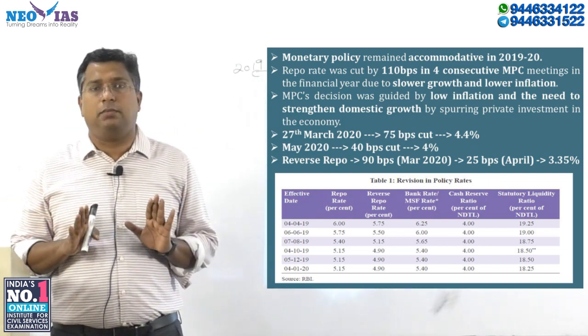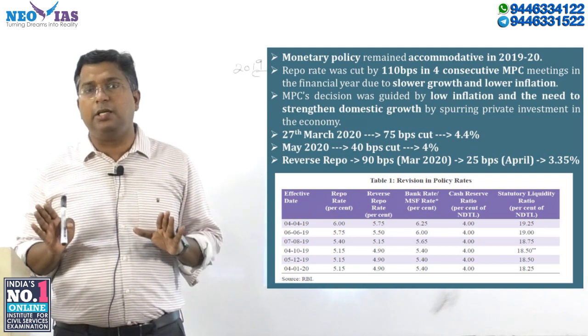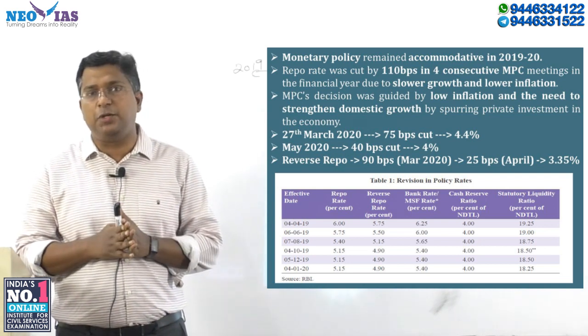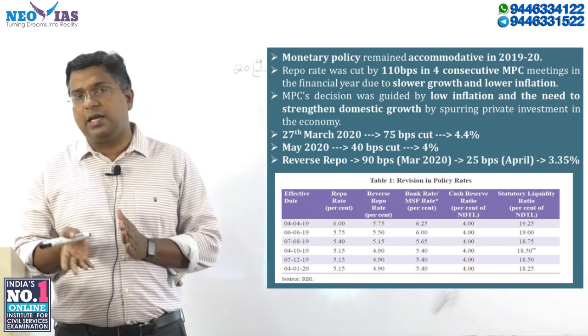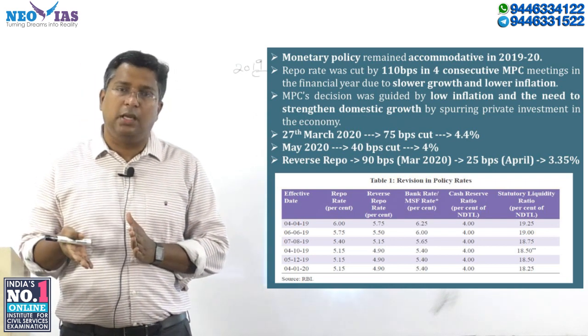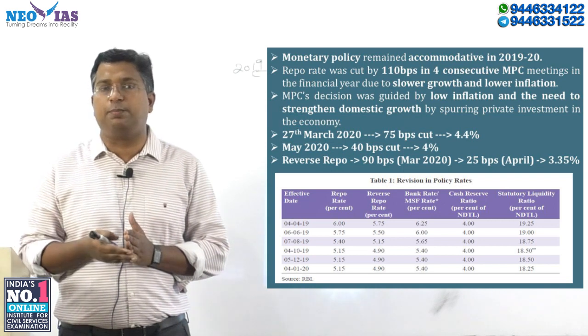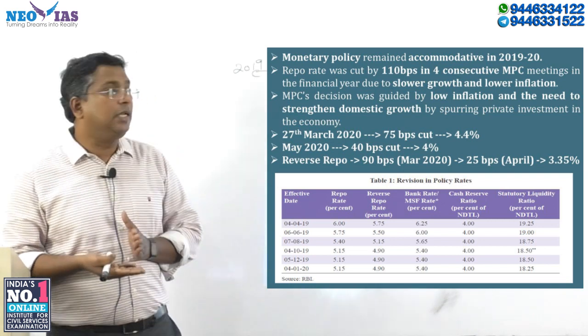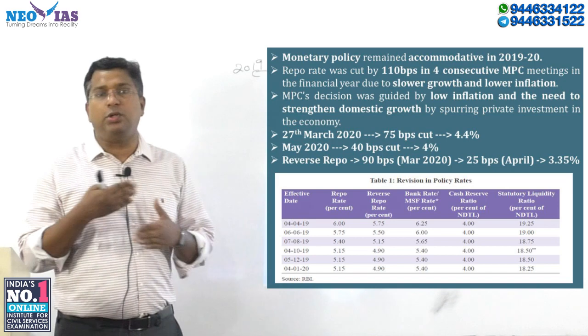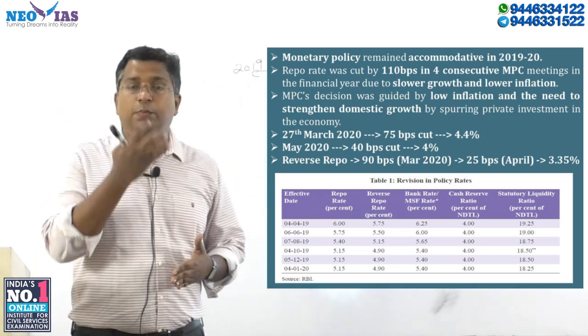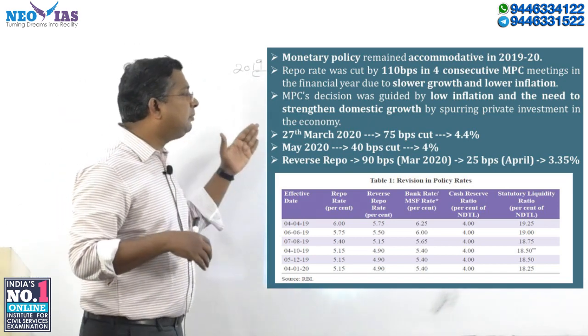But for your update, in 2020 things have changed. The difference between the repo rate and reverse repo rate has changed. So I am discussing this because the prelims is in October, and there is a high chance that updates in 2020 can also be asked by UPSC. So what happened on 27th March?